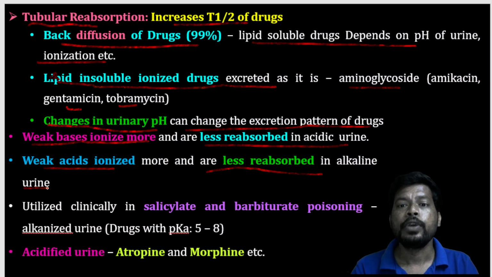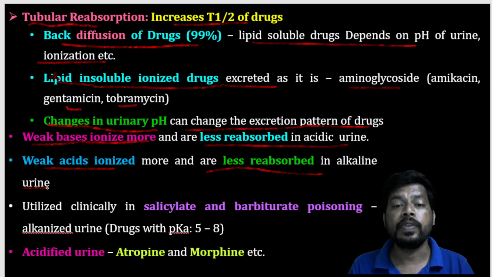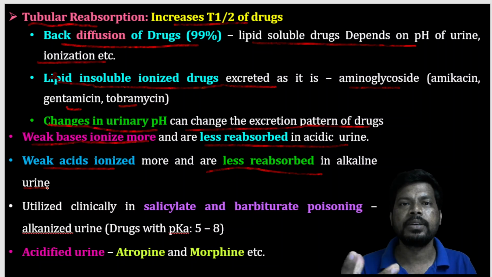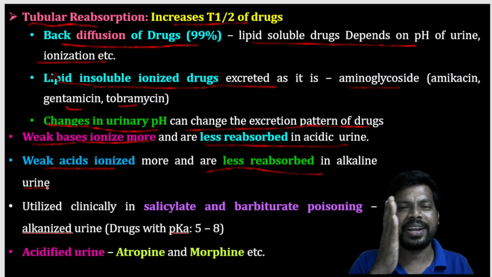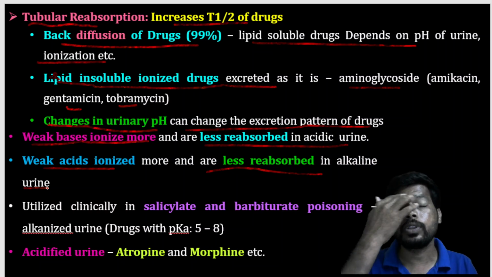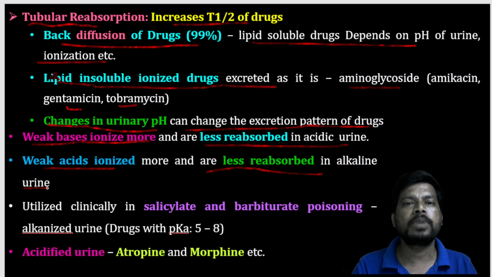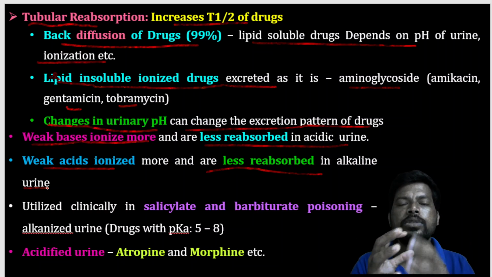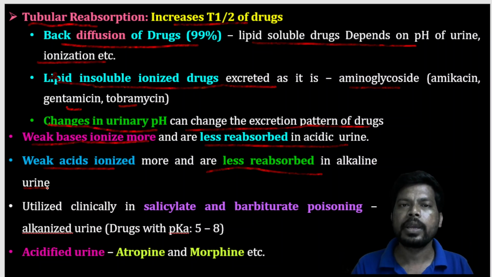Why? Because weak acids and bases will be ionized, and if they are ionized, they are readily excreted through the urine. A drug molecule with unionized or lipophilic nature may be reabsorbed back, increasing the half-life as well as the toxicity of the drug. But ionized molecules are eliminated through the urine.